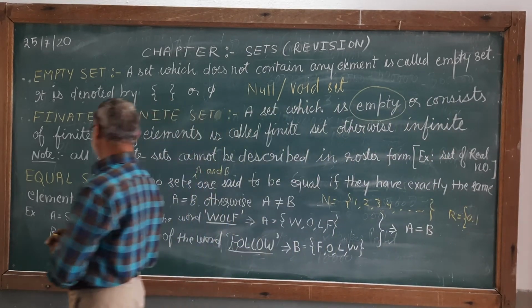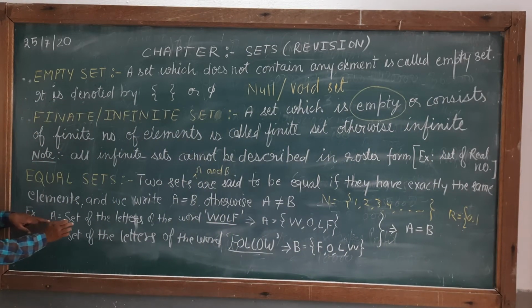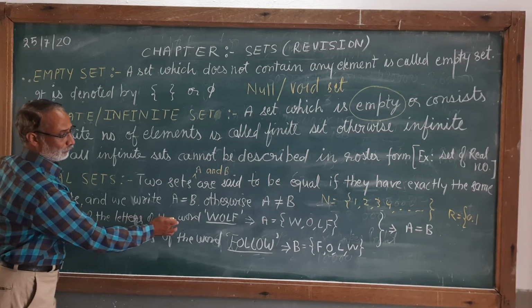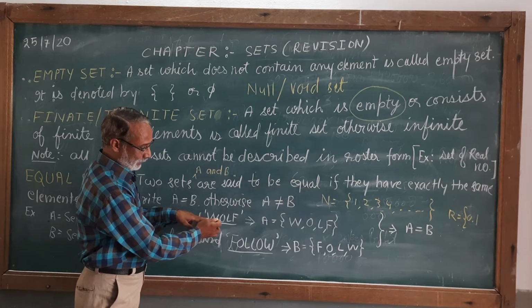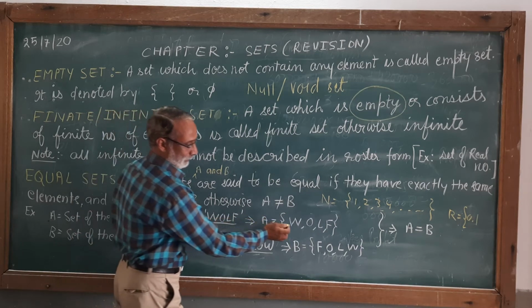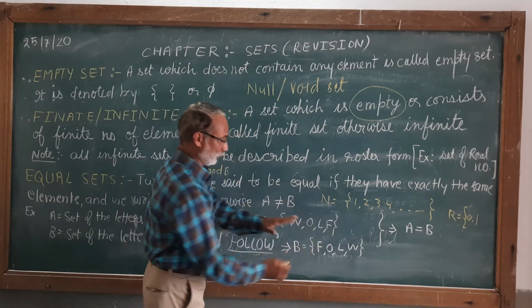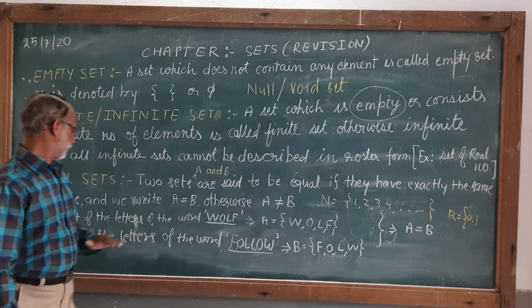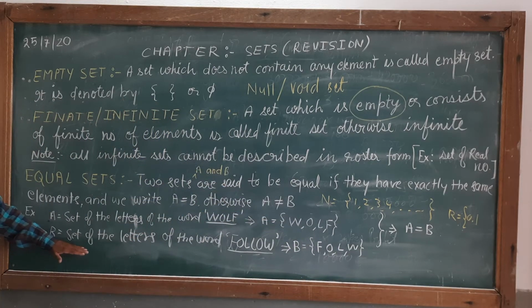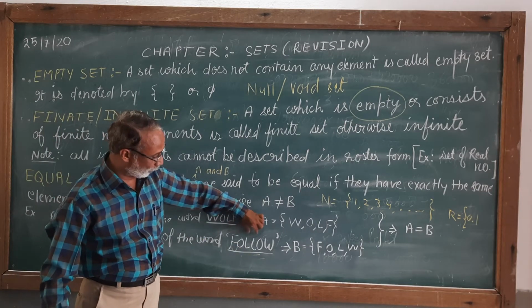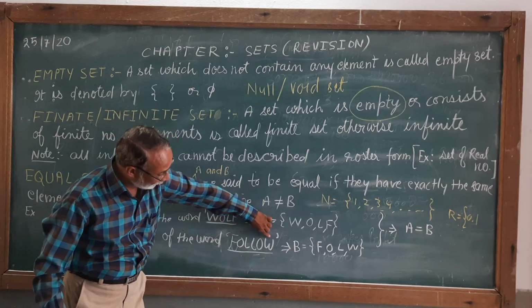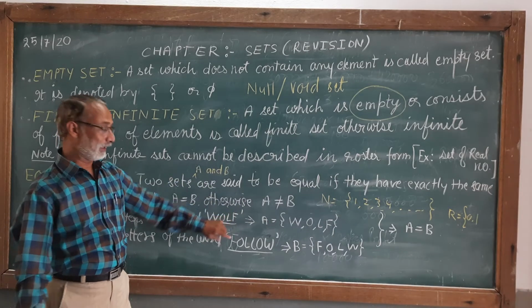Let me take one example. A is the set of letters of the word wolf. Now that word is made up of 4 letters, W-O-L-F. So this is the roster form. Second set B, the set of the letters of the word follow, F-O-L-L-O-W.